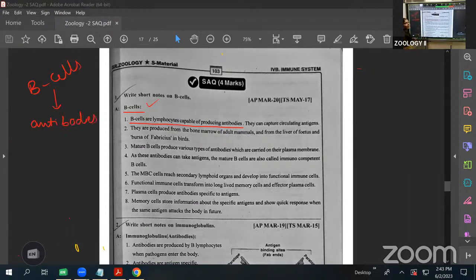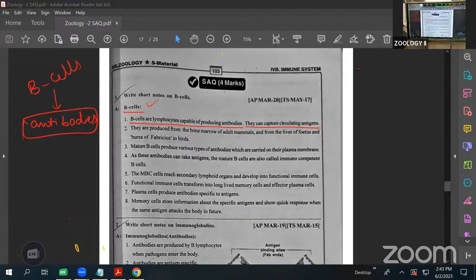Antigens means microbes or any foreign body that enters our body, for which a response is given. The army they will send, we call as the antibodies. The B cells, or B lymphocytes, are capable of producing the antibodies. They capture the circulating antigen.